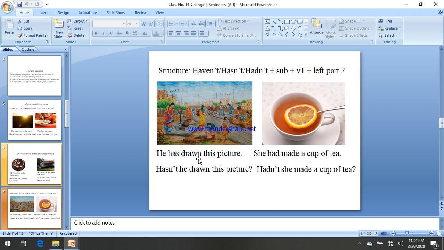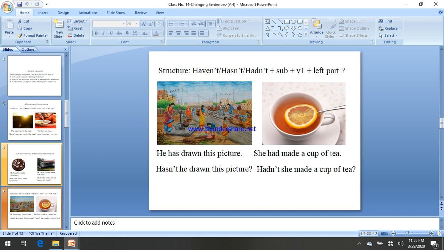Let's see, he has drawn this picture. This sentence is affirmative or assertive. We are changing this assertive or affirmative into interrogative. Here has is the auxiliary verb, and with this auxiliary verb we have to add not, and has not should be in brief form hasn't.